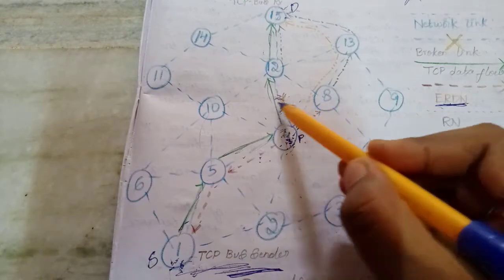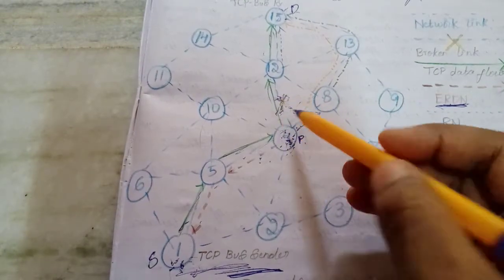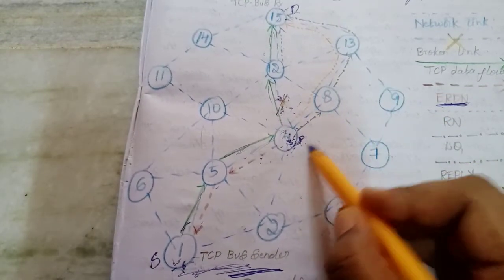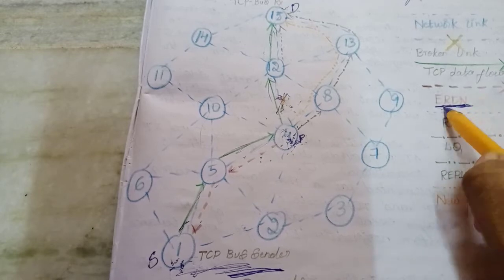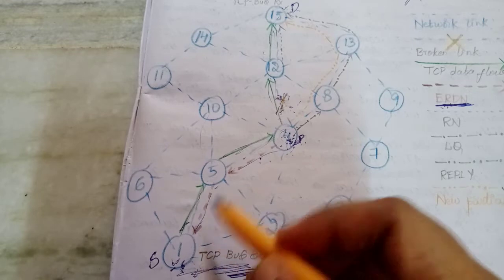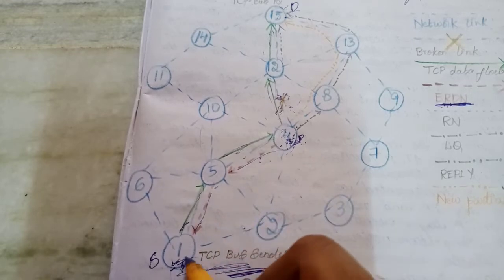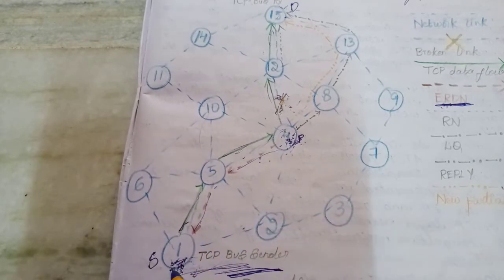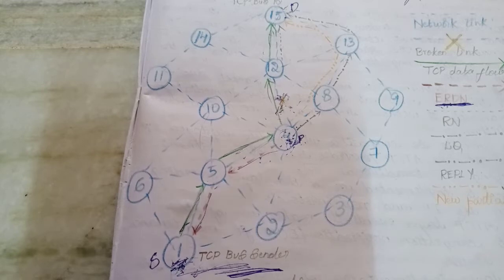Suddenly there happens a broken link, path break occurs. Then this pivot node will originate this ERDN packet, explicit route disconnection notification, and then this node 1 will abruptly stop all the data transmission, freeze all the timers and stop everything.